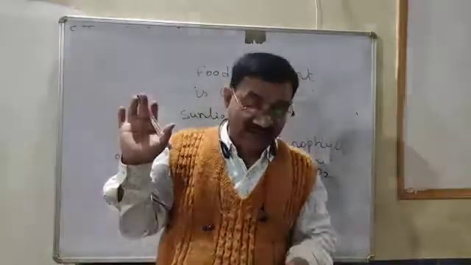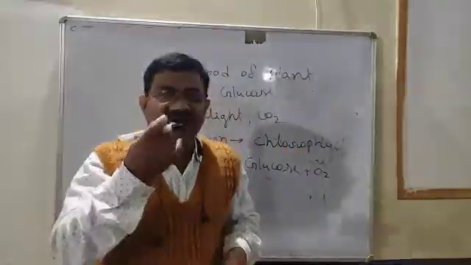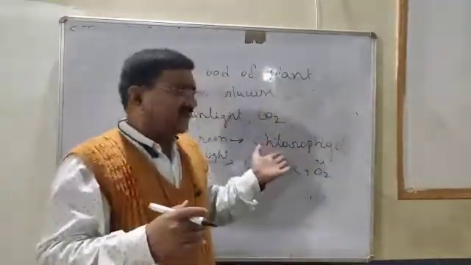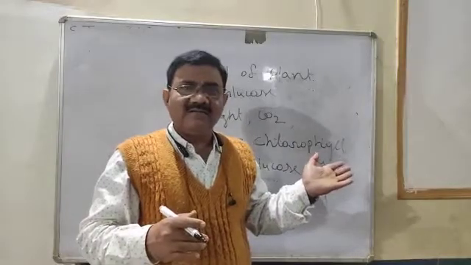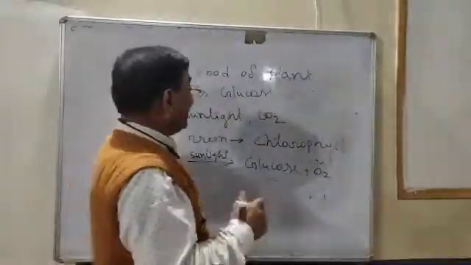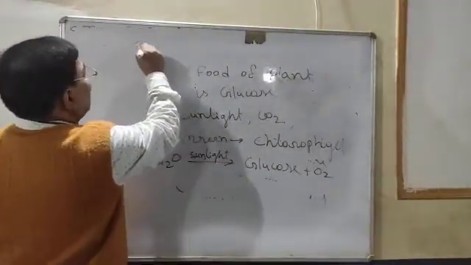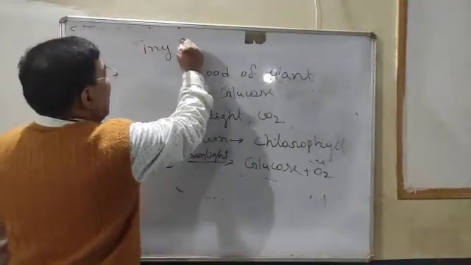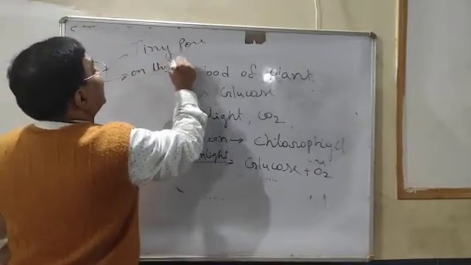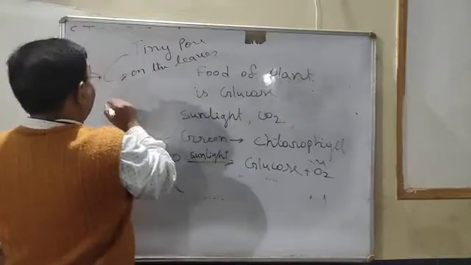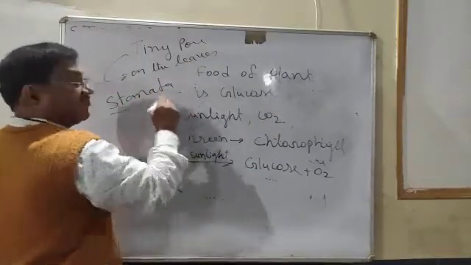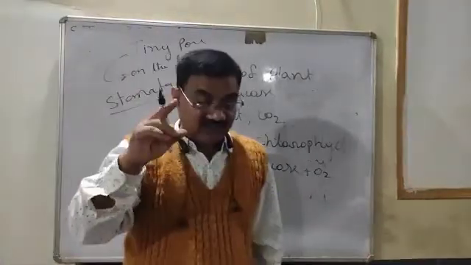Very clear or not? We have got our nose through which we release gas. Have you seen the nose of a plant? No, there is no nose of the plant. There are tiny pores on the leaves, and these pores are called stomata. They release gas through the stomata present on the leaves.